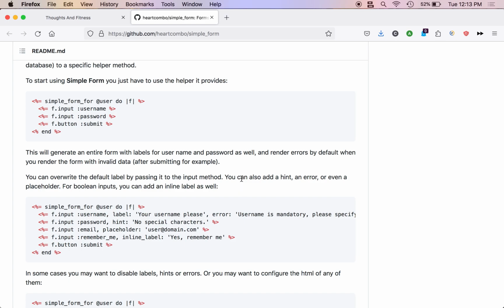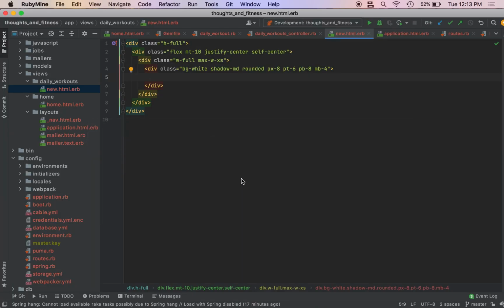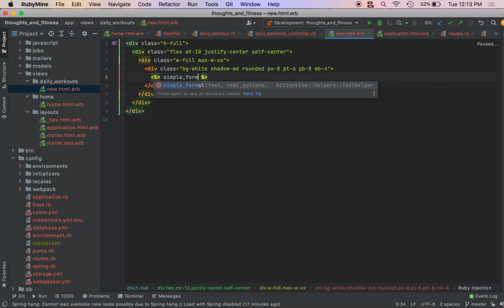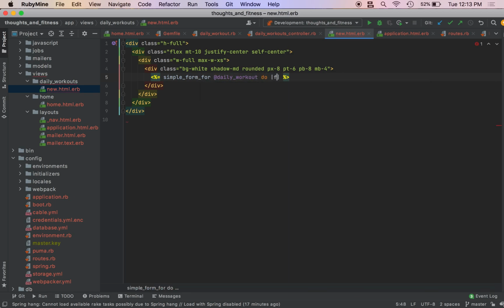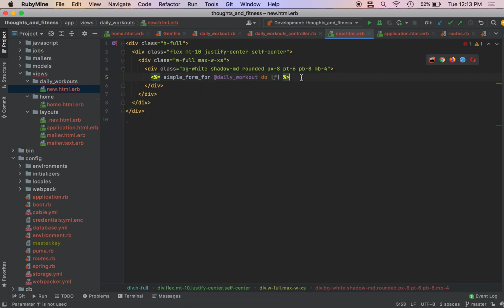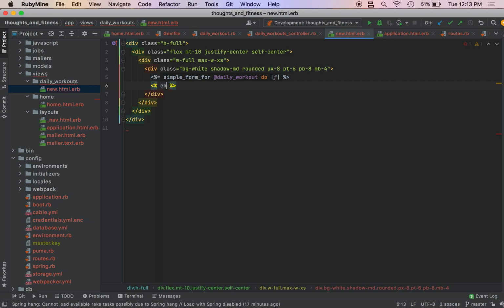I'm not going to cover errors or testing in this series, I don't believe, but I'll probably change my mind, so don't hold me to it. So we're going to do simple_form_for, and we pass in our model, which is @daily_workout, do |f|. So it's looking a lot like a normal form so far. We just need to end that. So we pass in a block. We're just going to do <%= f.input